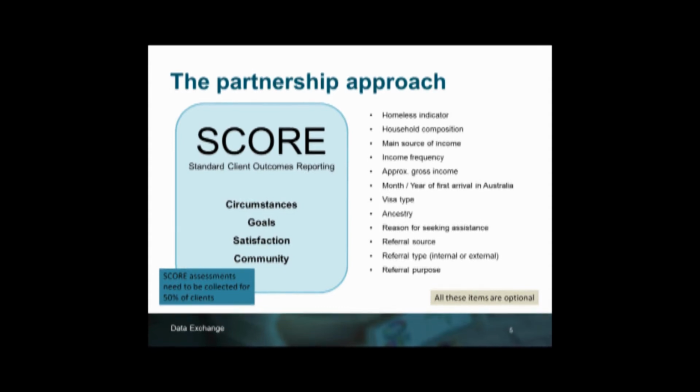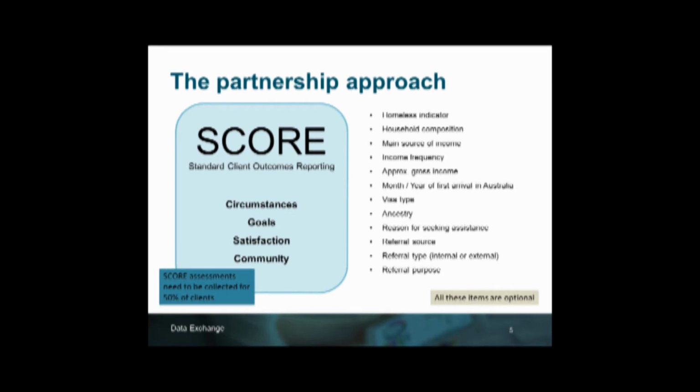Now you can see here on the screen the different domains of SCORE. We've got circumstances. This tracks a client's personal circumstances such as housing, mental and physical health, or family functioning. Goals can provide SCORE outcomes against a client's goals, whether they are achieved or whether they've learnt something due to the contact with the service that you're delivering. Satisfaction captures a client's satisfaction with the service they've received, and community captures outcomes of a group or community where it may be impractical to record outcomes for each individual participant. Other data items as seen on the right-hand side of the screen are optional and can be selected by relevance to your program and your clients.